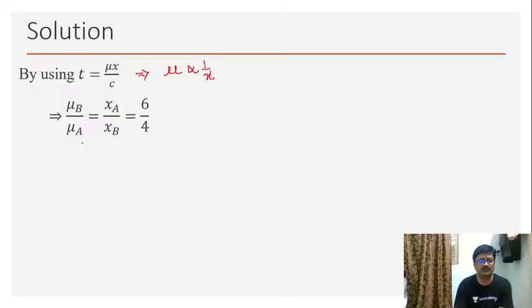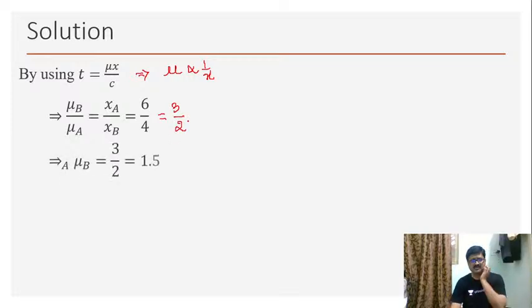So mu b by mu a becomes equal to xa by xb, that is 6 by 4, which is nothing but 3 by 2. So the refractive index of b with respect to a is mu b by mu a, which we have obtained as 3 by 2, which is nothing but 1.5. This was the solution that we were looking for. Now let me move on to the next question.